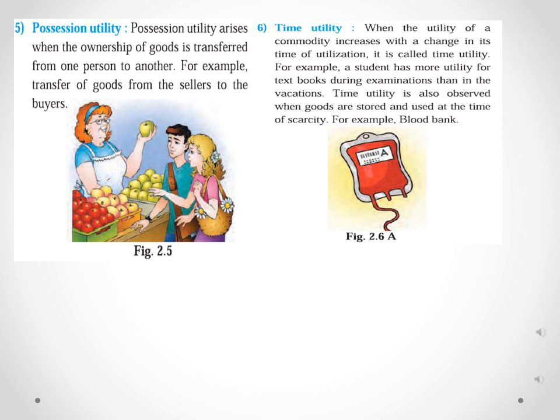Another example is the blood bank. Blood is stored at the blood bank, and the need for blood arises only when a patient requires it urgently. That is also an example of time utility. Understood this time utility, students?